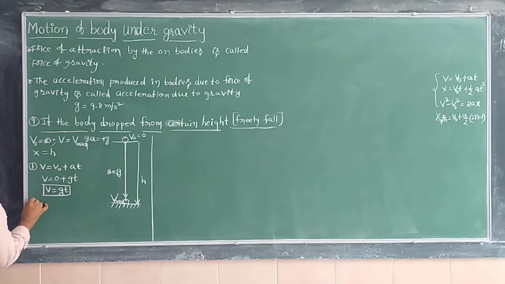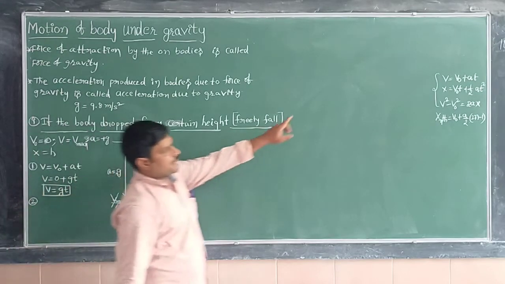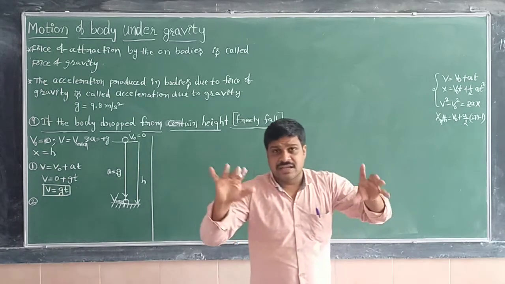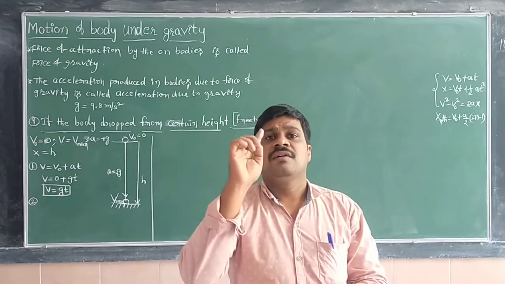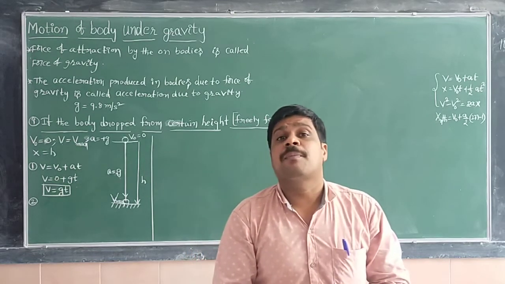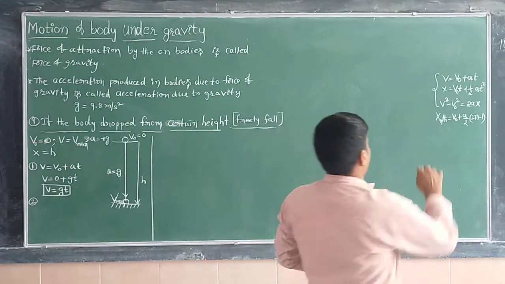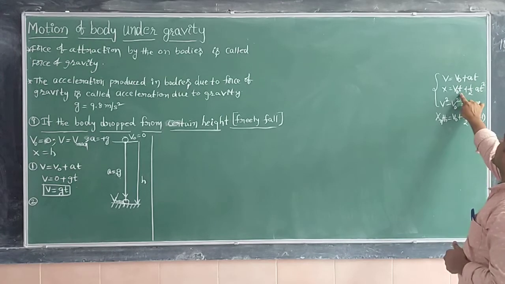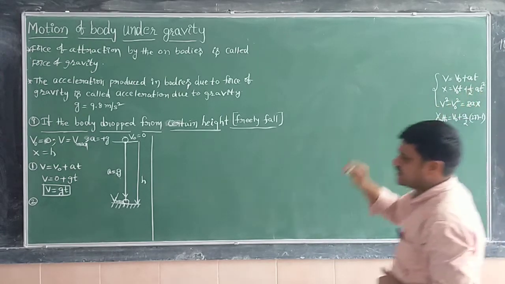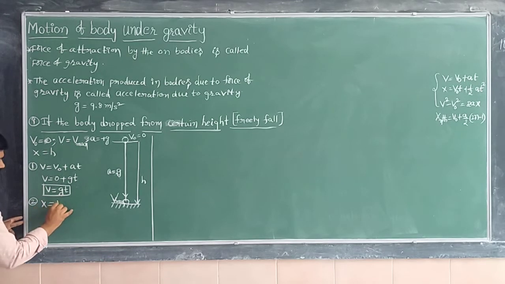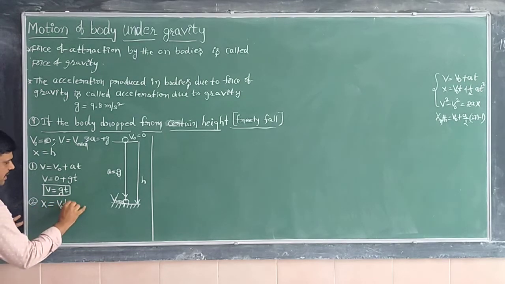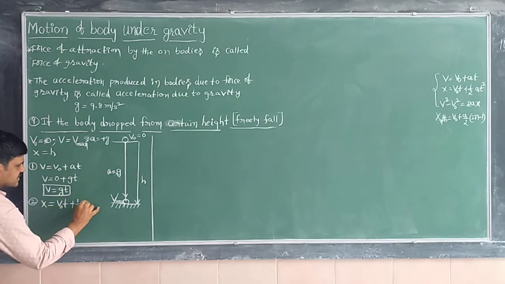Next, the second equation, the second kinematic equation. We are writing the kinematic equations for a freely falling body, or a body dropped from a certain height. The second one is x equal to v naught t plus half a t square. How does this equation change? The distance traveled by the object, x, is the height h, so h equal to v naught t plus half g t square.